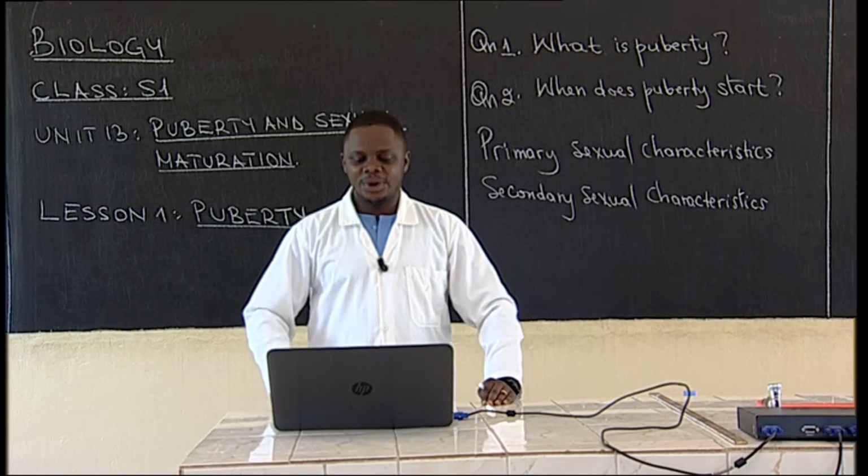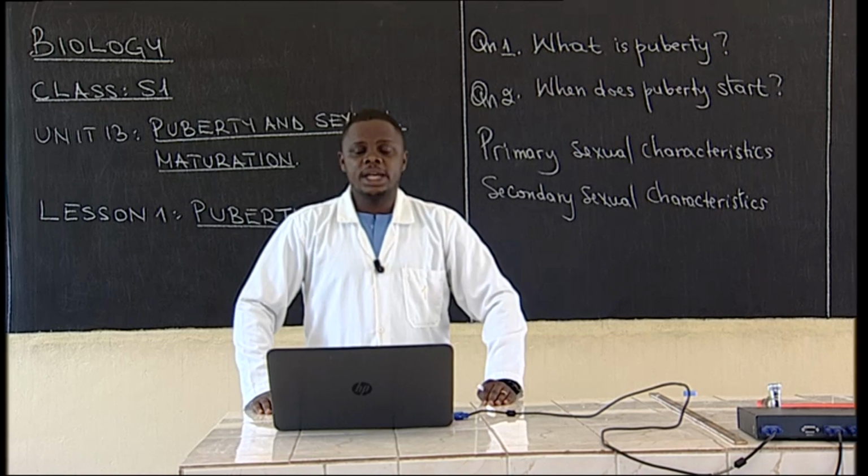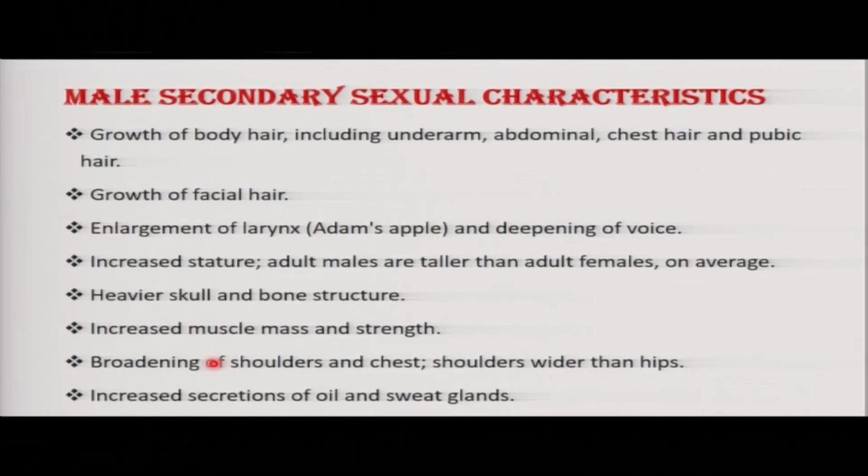So let's go ahead. Now, we have what we call secondary sexual characteristics, and we have said that these start to appear at puberty stage. That means from 9 years and above. But in addition to that, you have to know that these secondary sexual characteristics appear slightly earlier in girls than in boys.